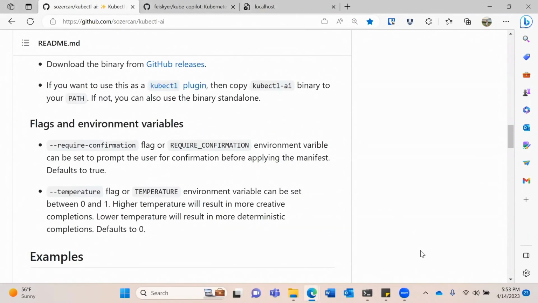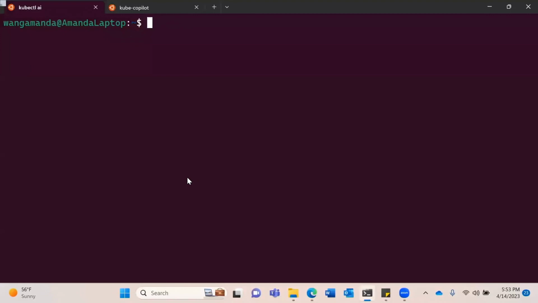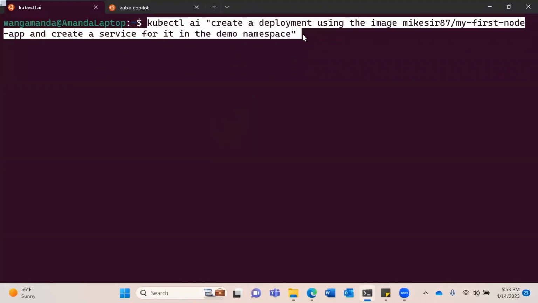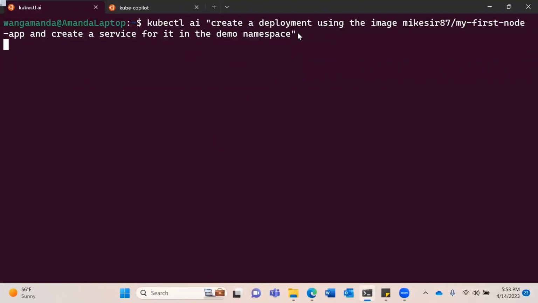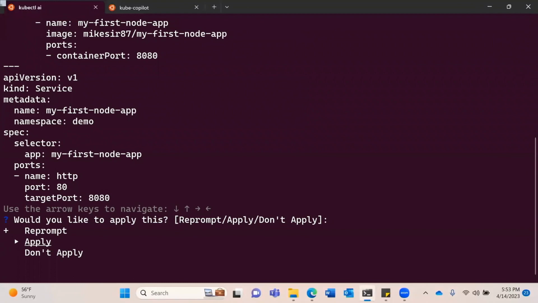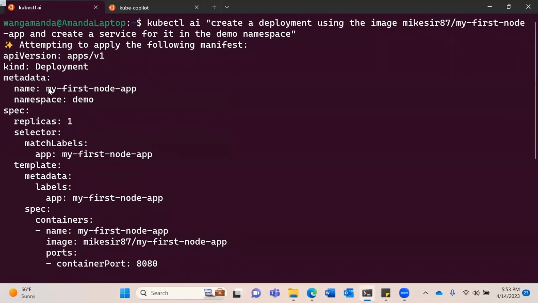And for those of you that maybe, let's use the CLI and let's interact with this a little bit. You can just go ahead and say, hey, create me a deployment using this image, which is my first Node app, and create a service for it in the demo namespace. Just figure it out. There we go. Wow. Does that look good to you, Paul? Analyze that.